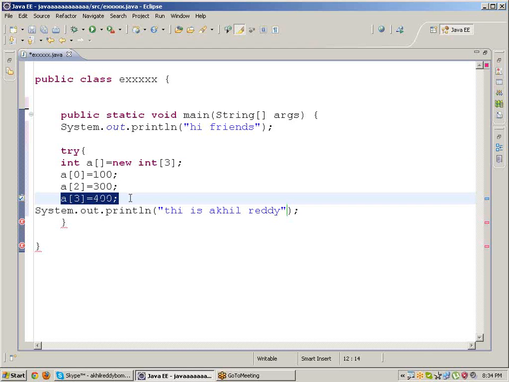Actually, array size is 3. So a of 0, a of 1, a of 2, finished. But whenever I'm writing a of 3, it needs to show an error, but it is not showing any error. This is called an unchecked exception.